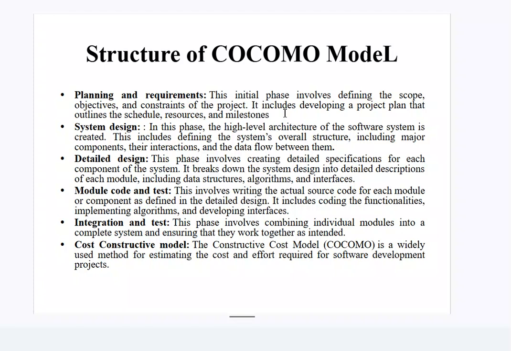Detail design involves creating detailed specification for each component of the system. It breaks down the system design into detailed descriptions, including structure, algorithm, interface. Module code and test: this involves writing the actual source code for each module and component defined in detail design, including coding the functionality, implementation, algorithms, and developing interfaces. Integration and test: this phase involves combining individual modules into a complete system and ensuring that they work together as intended.